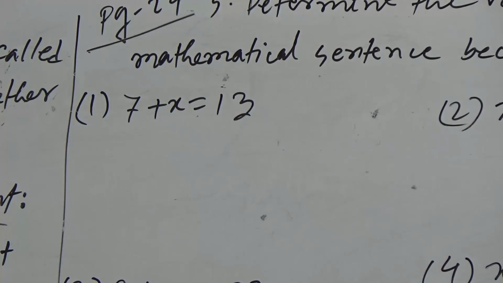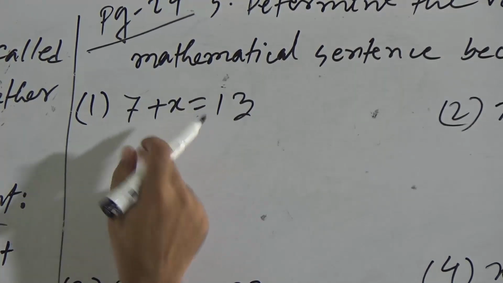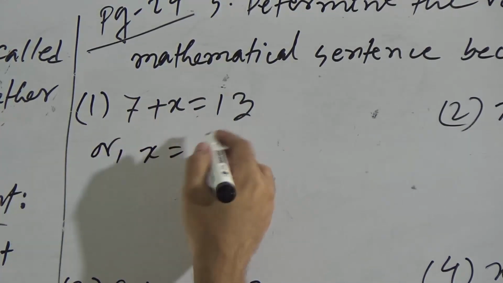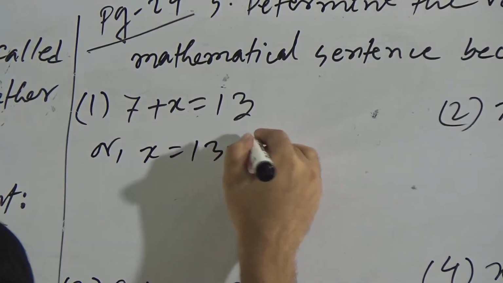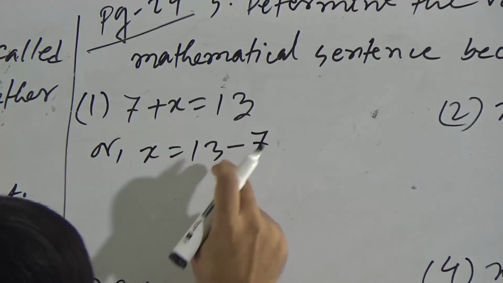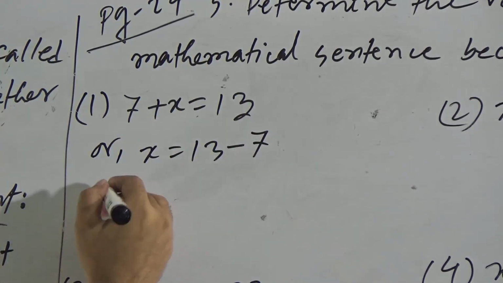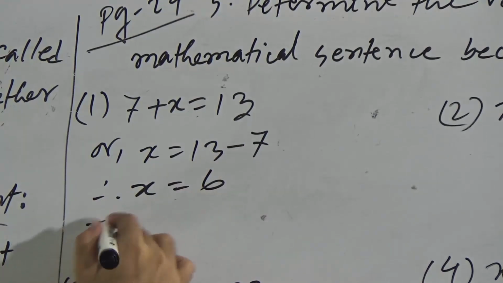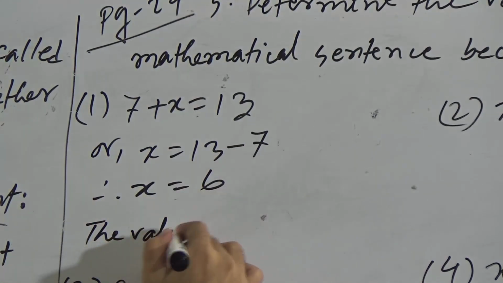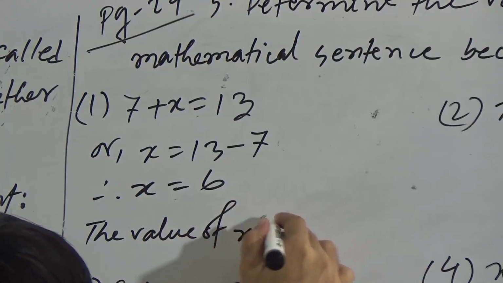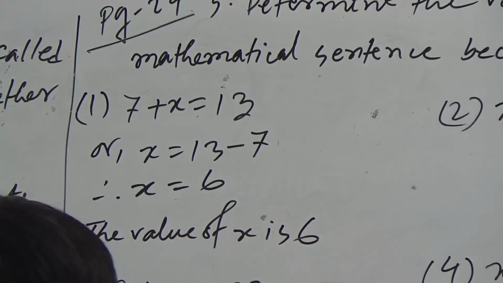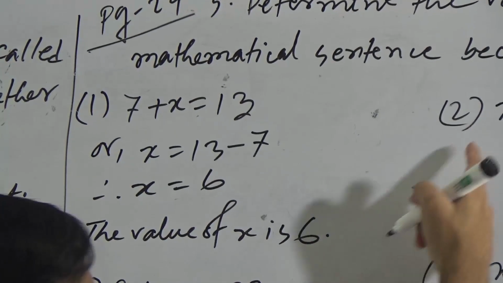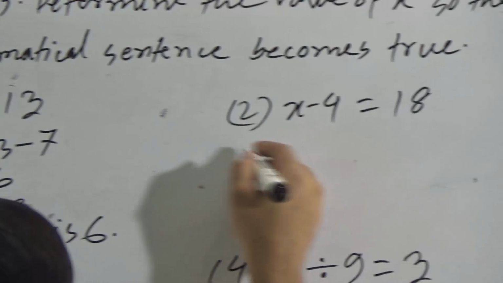Which operation is given here? The first operation is addition. So we will change the side of this 7 and we have to take the opposite operation. This is addition, so we have to do subtraction. Therefore, x equals 6. The value of x is 6.